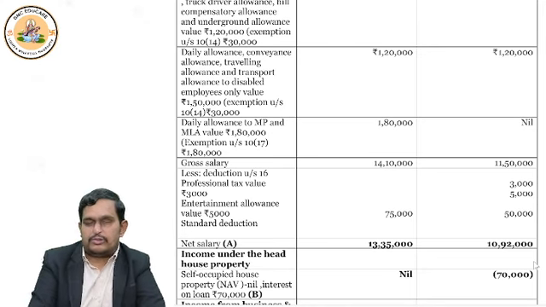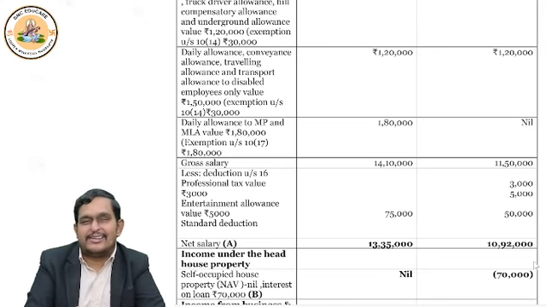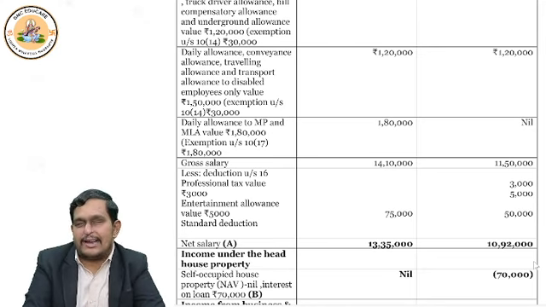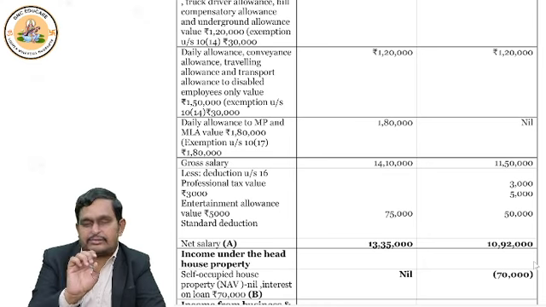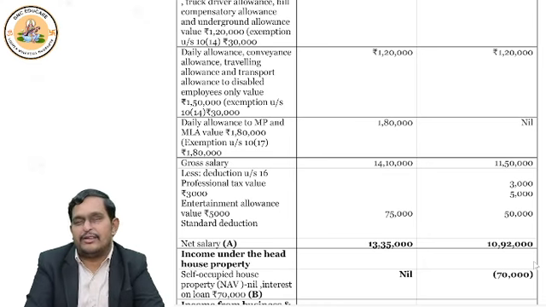So for these 4 allowances, there is no difference in treatment. What are they? Daily allowance, traveling, conveyance, and transport allowance for disabled employee. There is no difference in treatment. You can enjoy the exemption in these 4 cases. Okay? Like this you should remember.